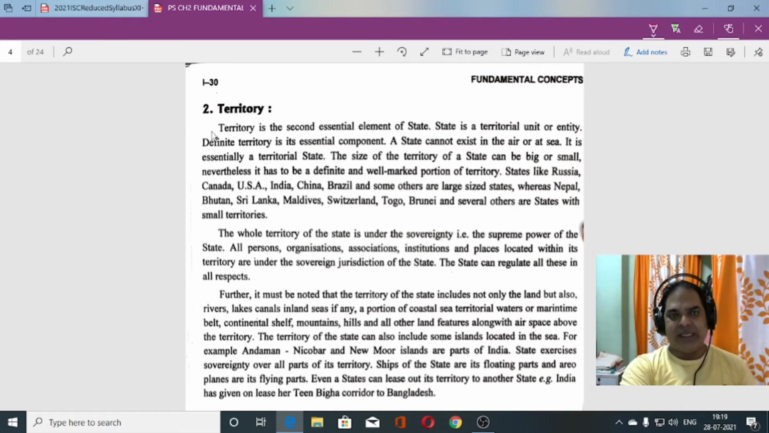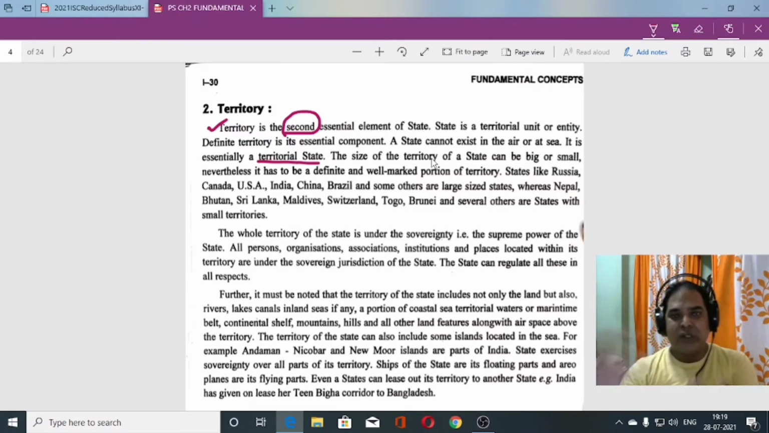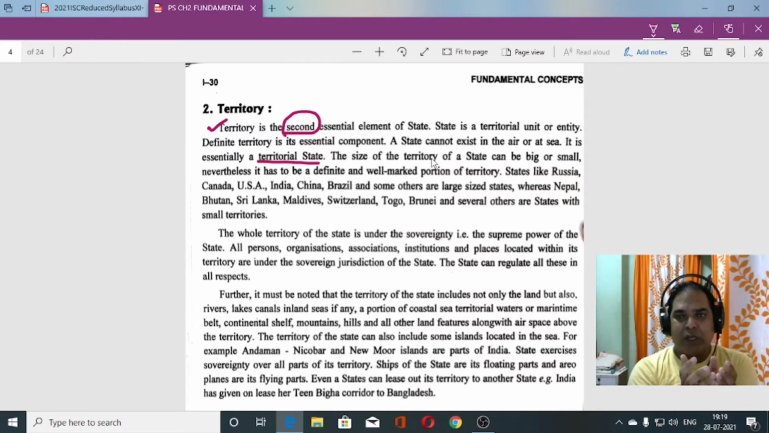Okay, listen, territory is the second essential element of the state. So the state cannot exist in air or sea. It is essentially a territorial state. The size of territory can be big or small. That is understood. It can be a small state or a big one.